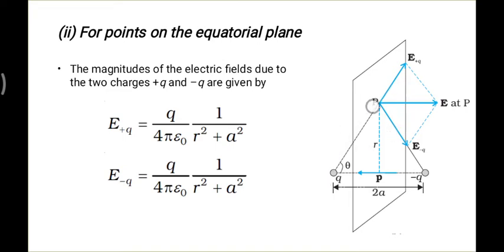This positive charge generates an electric field outward in all directions, but towards P, this is the direction of E_Q1. This is the negative charge, so it is always attracting, which means the field is in the inward direction towards P, in this way. So at point P, due to these two charges, there are two electric fields, this and this. Due to the two electric fields at some angle, the resultant will be the parallelogram addition. So this is your resultant E, the final expression of the addition of this and this. This is what we have to find.